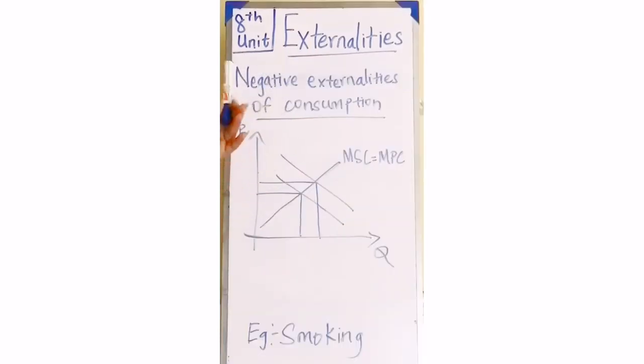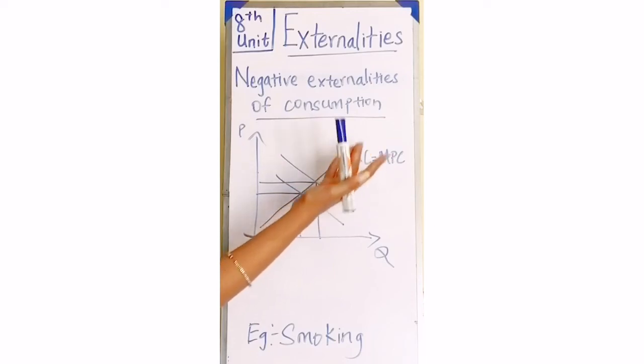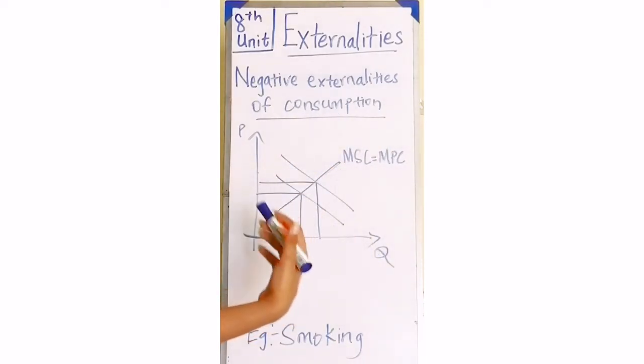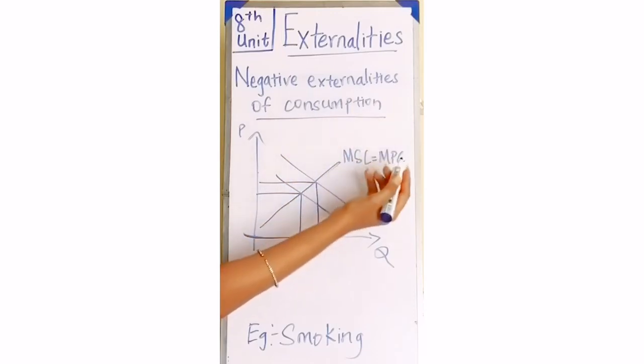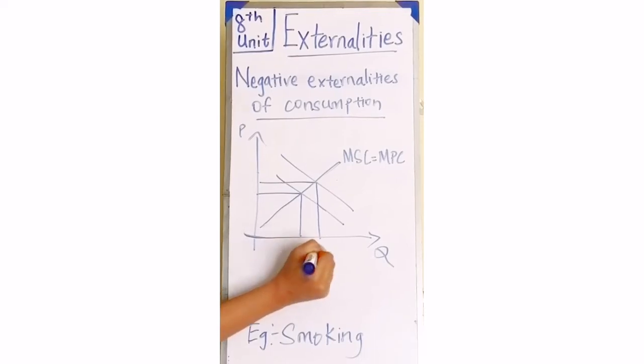Now we are going to see the negative externalities of consumption. As said before, we have the supply curve, the cost curve, which is constant. MSC is equal to MPC. So the easy method, as I said before in the positive externalities of consumption: in the negative externalities of consumption, what's going to happen? Definitely, there's going to be overconsumption.